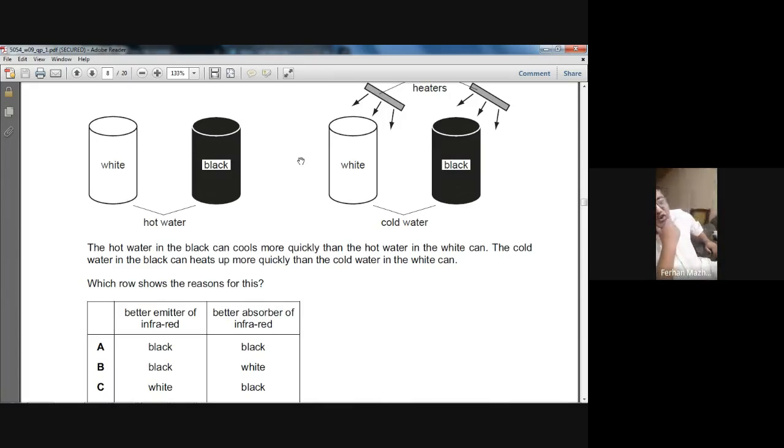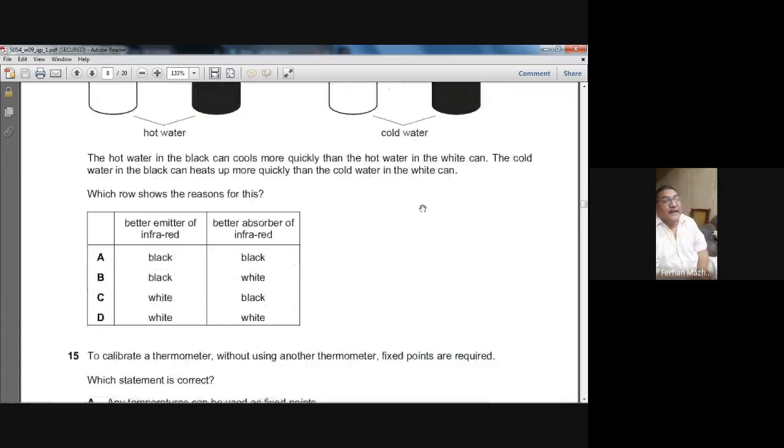The reason is that black is a very good emitter of infrared, and black is also a very good absorber of infrared. So the answer is A. When the thing is hot, the black will be a very good emitter. When the thing is cold, the black will be a very good absorber of infrared. So A is the right choice. This question confuses many students, so don't forget this question.